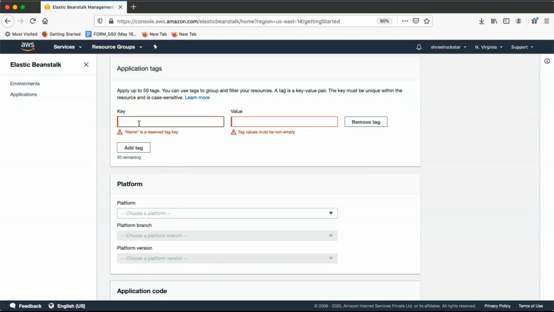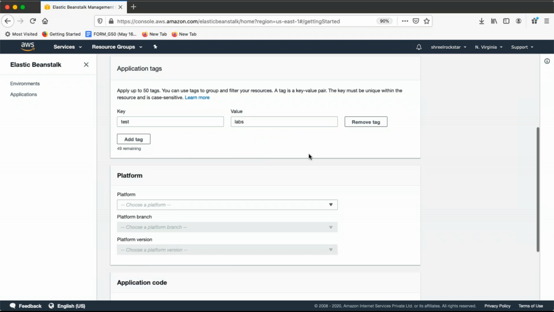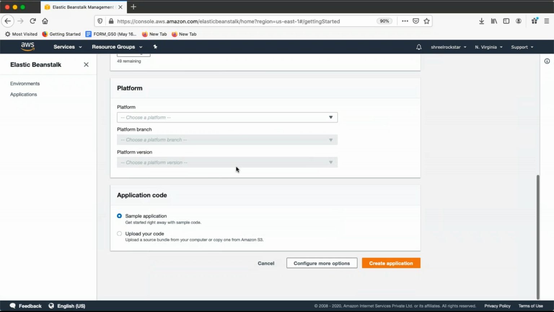The name is already reserved because Elastic Beanstalk will use it manually, right? So let me give some tests and labs. Okay. So that will add the tag in my server.